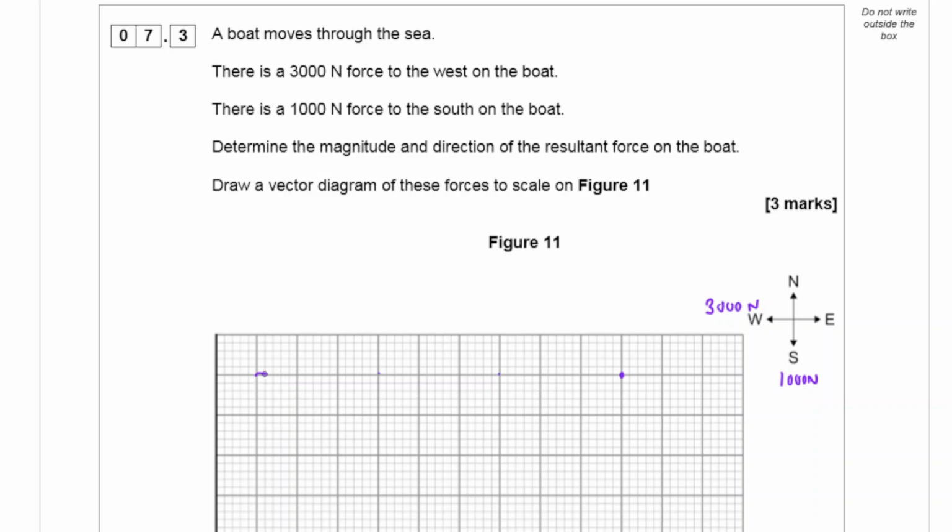So if I draw a straight line, I'm starting here. 3000 newtons due west. 1000 is going to be 3 boxes down. I need to use the same scale on both sides. It should be slightly shorter. Let me redraw that.